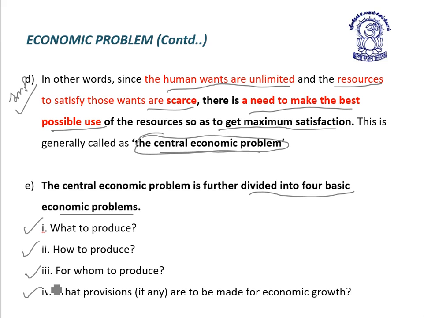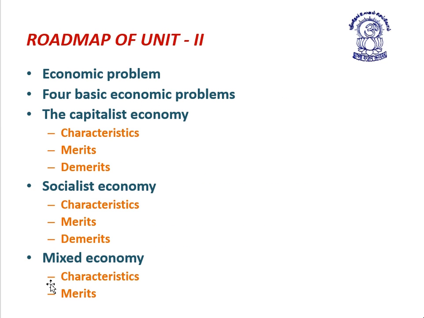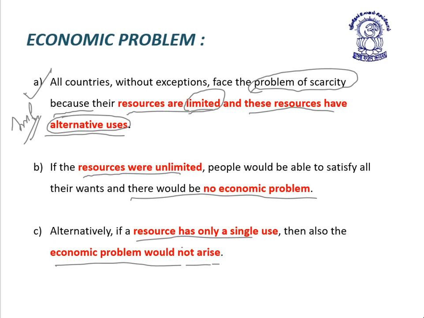Till now we have completed the first part of chapter 1 of unit 2. So it's unit 2, chapter 1, that is economic problem, under which we have discussed 5 parts.